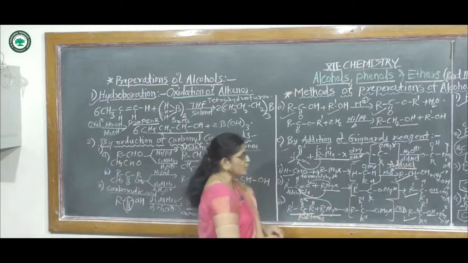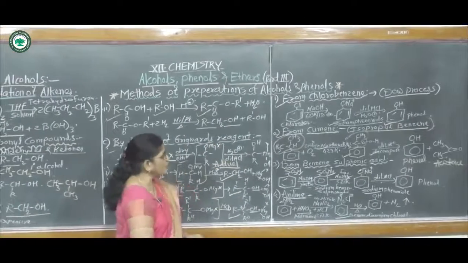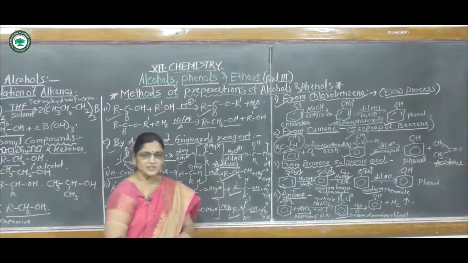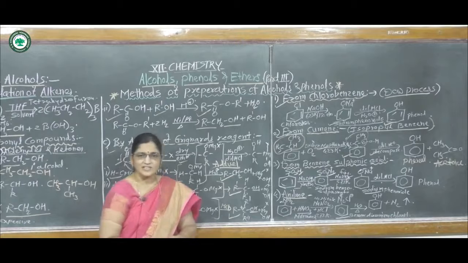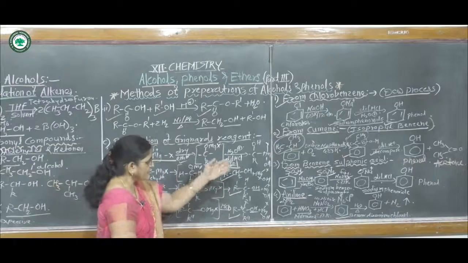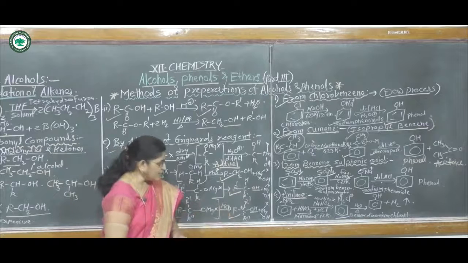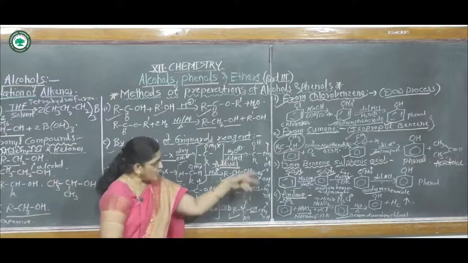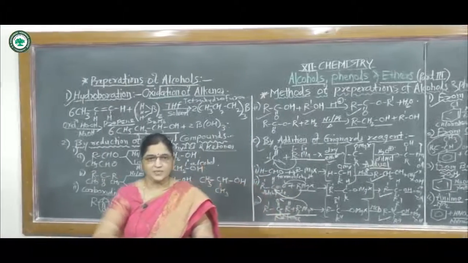Then preparation of phenol. In the first method, from chlorobenzene, it is called the Dow process. Second, from cumene, also called isopropyl benzene. Third, from benzene sulfonic acid. Fourth, from aniline. In all these methods the final product is phenol.